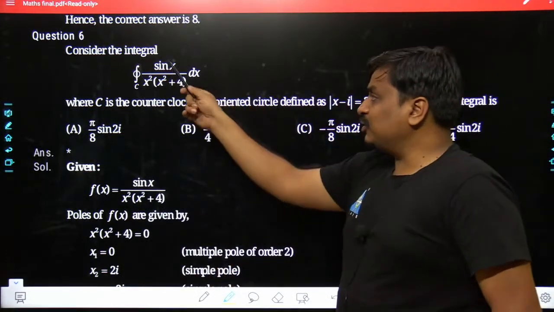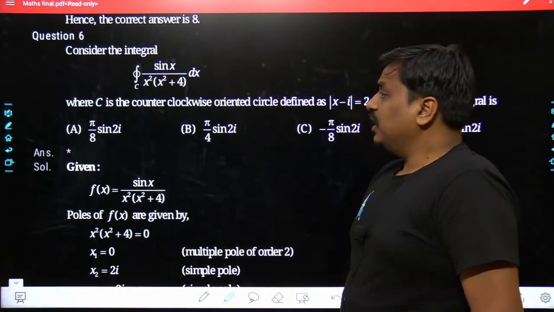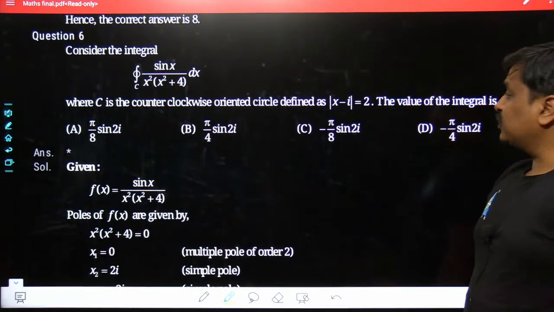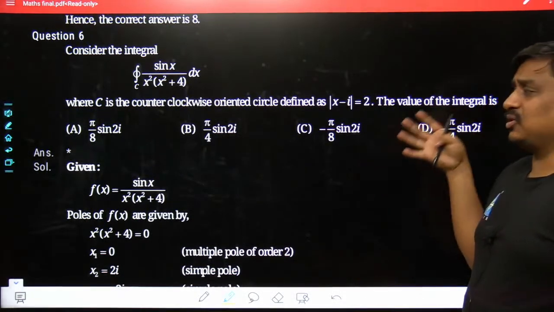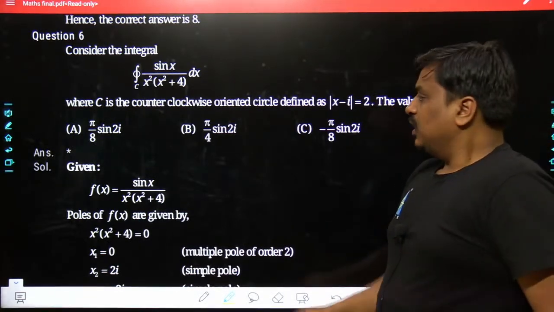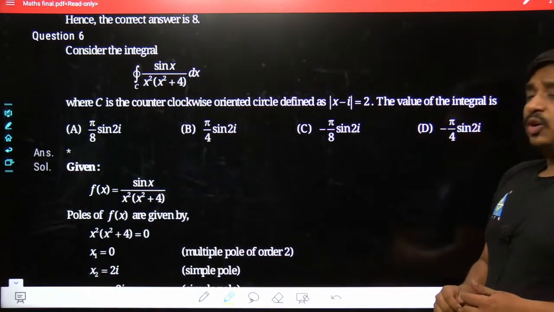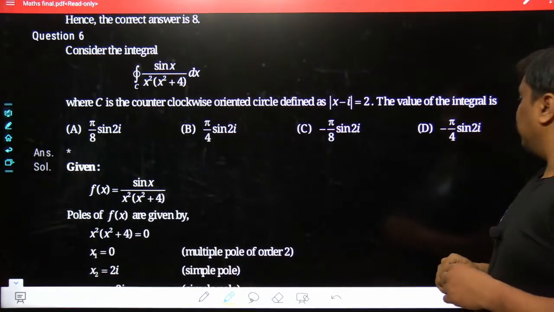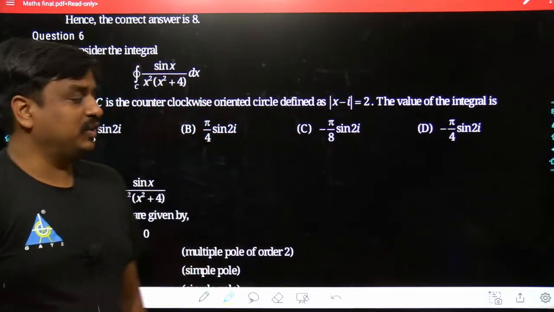Consider the closed line integral of sin x divided by x squared plus 4, dx, where C is the clockwise oriented circle defined as mod of x minus i equals 2. Then the value of the integral is, and four options were given. Option A was pi by 8 times sin 2i. The second option was pi by 4 times sin 2i. The third option was minus pi by 8 times sin 2i. The fourth option was minus pi by 4 sin 2i. Anyways, try to get the exact answer for this given problem.